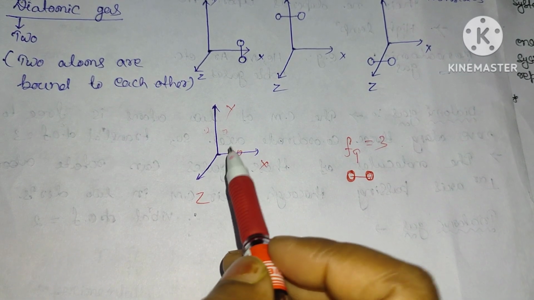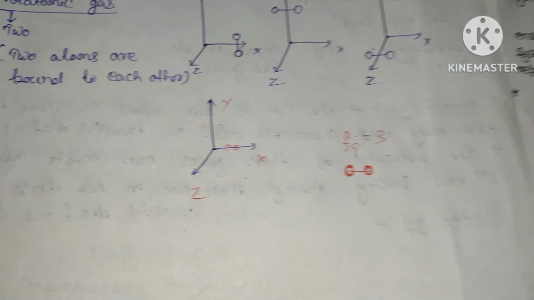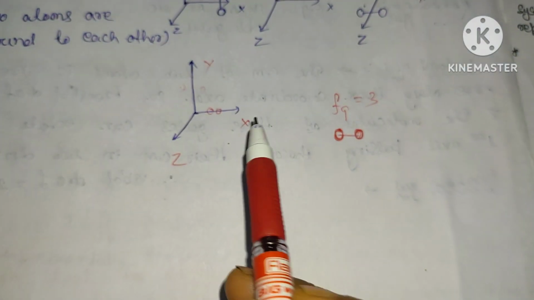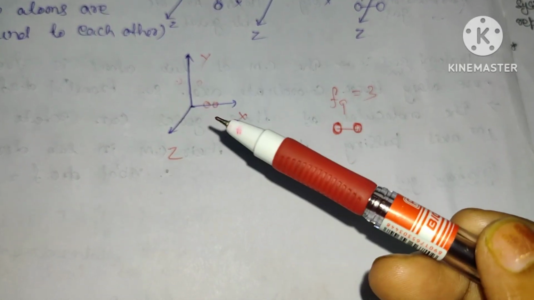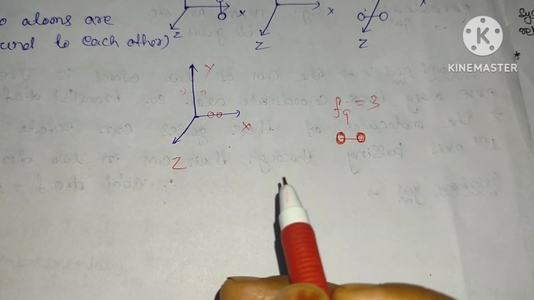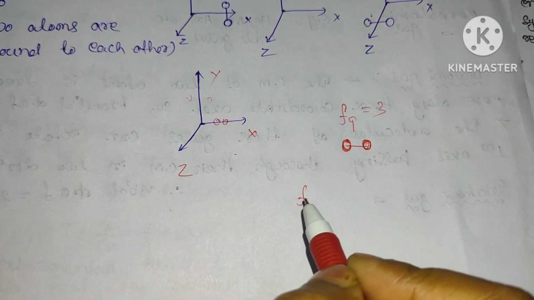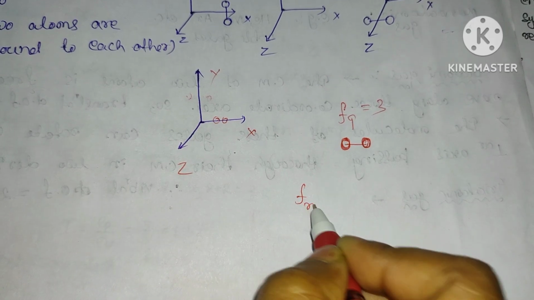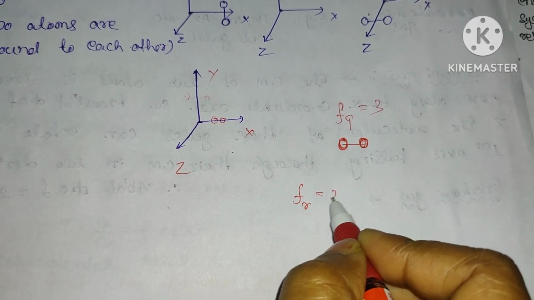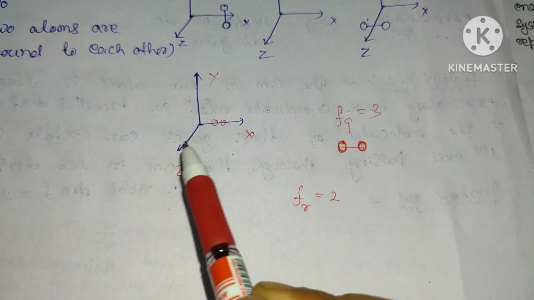But since they are placed on the x axis, they cannot rotate along that axis because of the property of inertia. Clear? So if I write FR for the rotational degrees of freedom, this will be 2, because they can only rotate along the y axis and along the z axis.